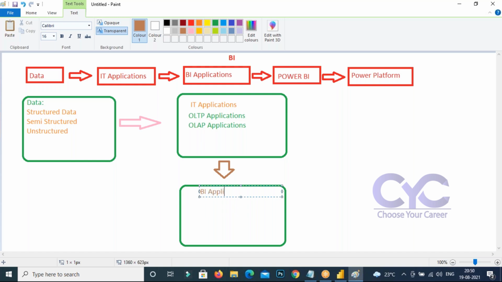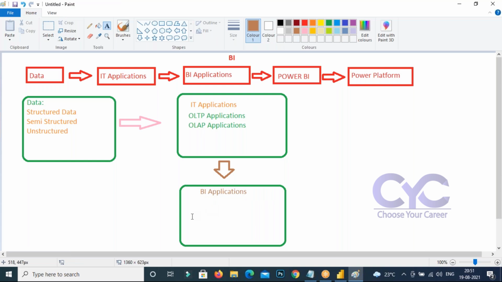We're going to get a good confirmation from this subject, so that's why we are discussing these things. This application's data can be handled by business intelligence applications. The property of a business intelligence application is that it takes data as input, and it gives output as reports and dashboards. That is the main significance of business intelligence applications.